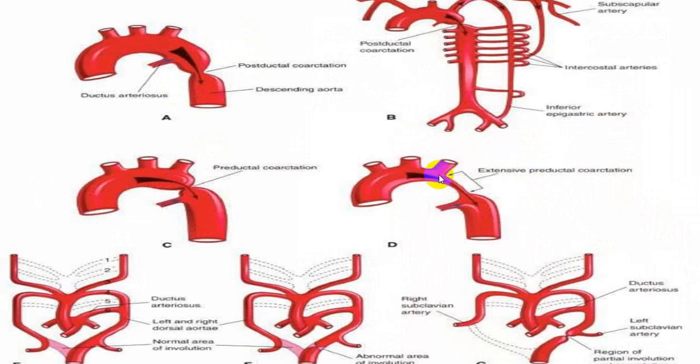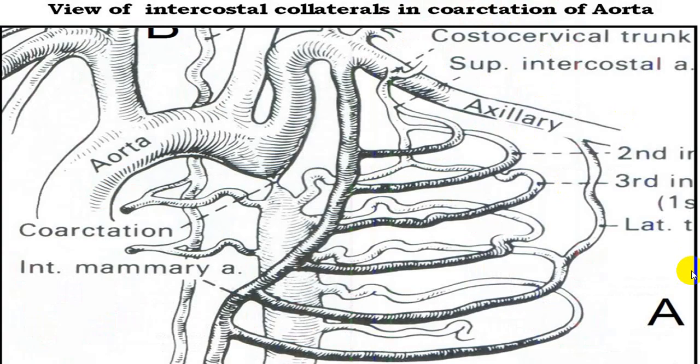And depending on the severity of stenosis, you will have collaterals. And because of those collaterals, you will have dilated intercostal arteries, maybe tortuous, even sometimes aneurysmal dilatation, increased pulsation, rib notching, etc. So all those things can be seen.